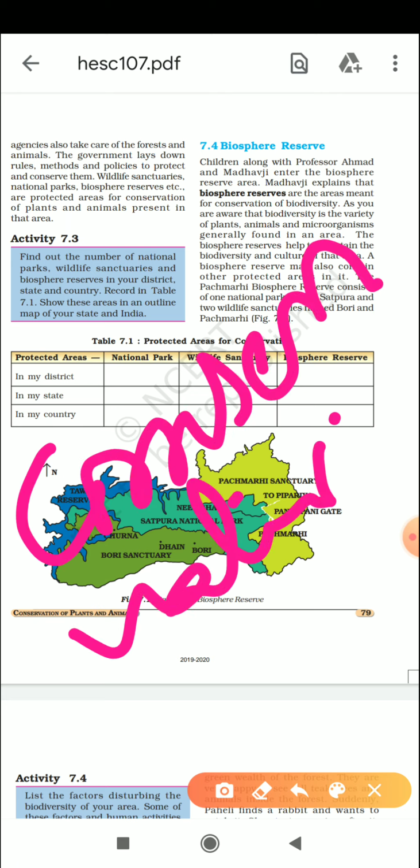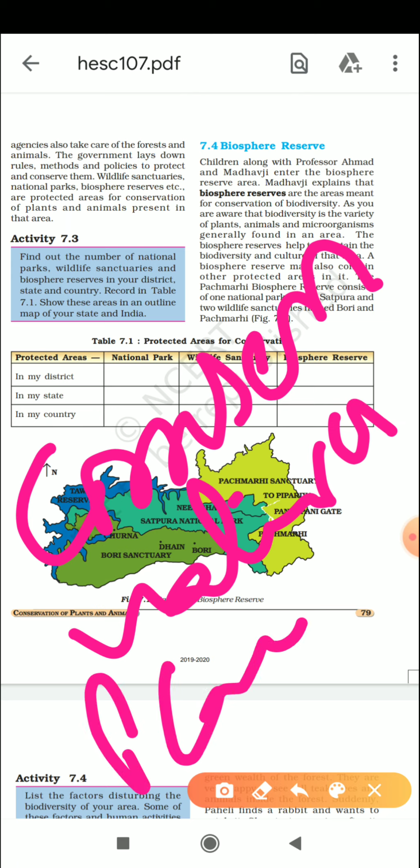of plants and animals. ठीक है, plant and animals का हमें conservation करना पड़ेगा. But now the question arises: how could we do it? ठीक है, so we can conserve the plants and animals in their ecosystem, in their natural habitat. So we are making biosphere reserves, national parks, and wildlife sanctuaries. Okay, so that much we already discussed.